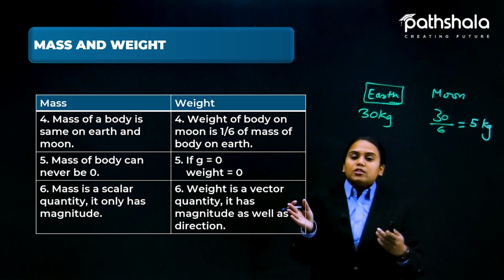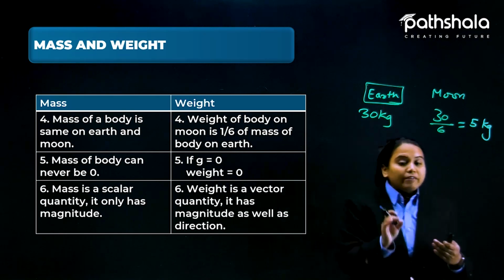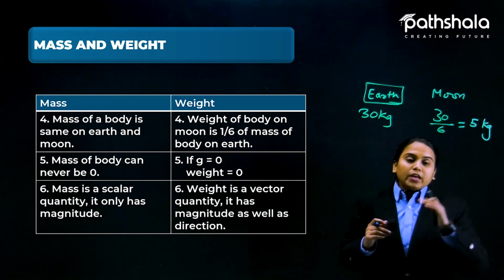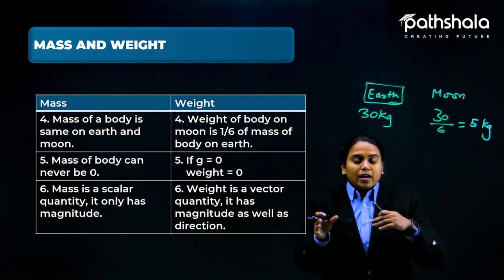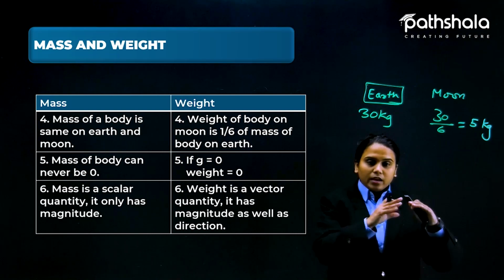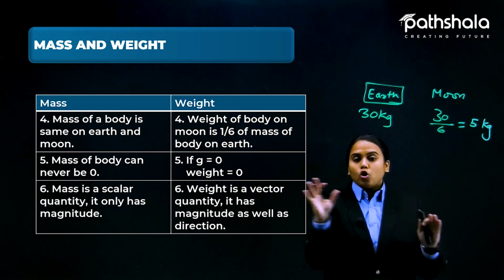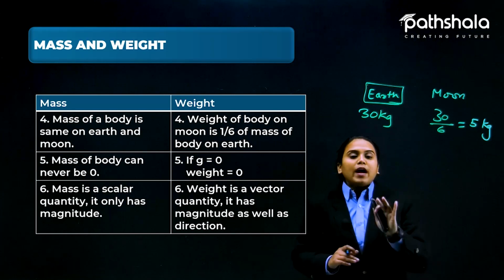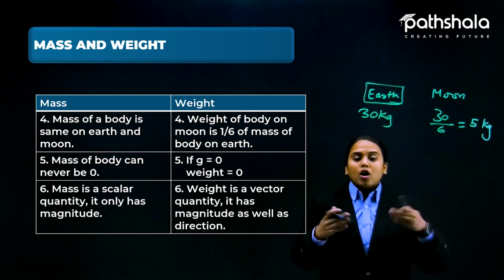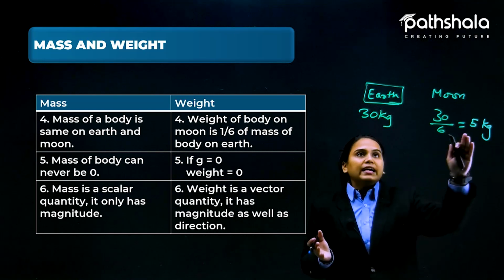But in the case of weight, if the gravity is zero, then the weight is zero. If I tell you to go into space, randomly, into vacant space, not on any planet, there you will weigh zero because you are not under the influence of any gravity.